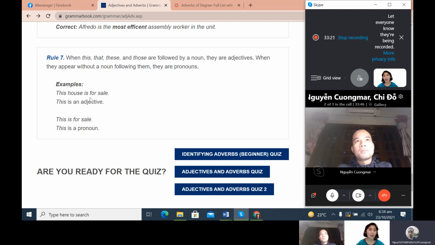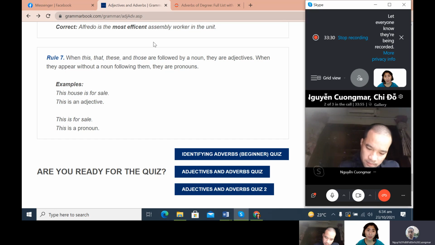Okay. This house is for sale. This is followed by a noun. This house is for sale. Okay. So this is an adjective. But look at this one. This car is for sale. This car. This gift is for the children. These gifts are for the children. So that is an adjective.